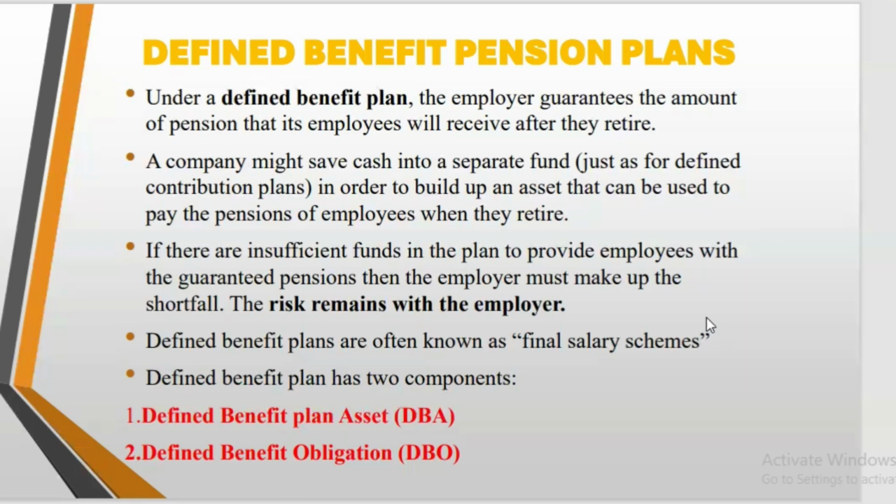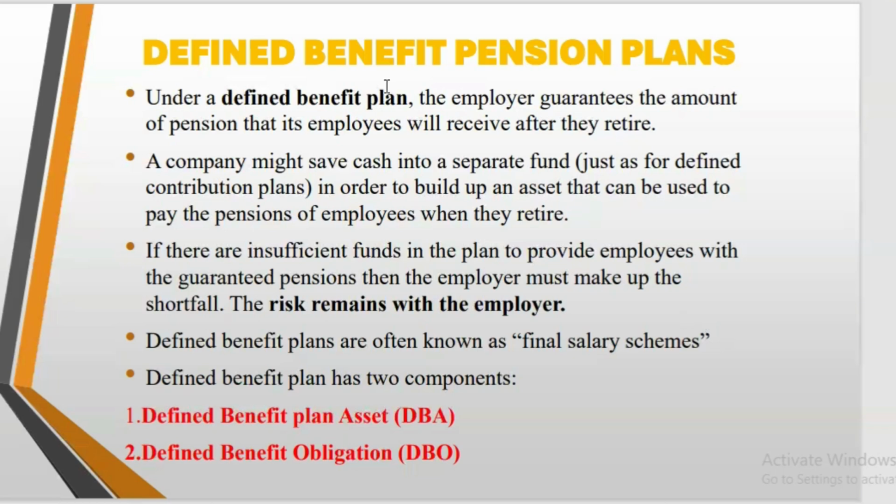So any benefits that are due to the employee when the employee goes on retirement are the company's responsibility, not a third party's responsibility, because they've taken it upon themselves to create a fund. They've taken it upon themselves to manage the fund on behalf of the employee, so that when the employee goes on retirement, they will pay the benefits. The employee will not go to a third party for the third party to pay the employee. The company will take it upon themselves to take care of the employee's benefits, right? So that's with the defined benefit.